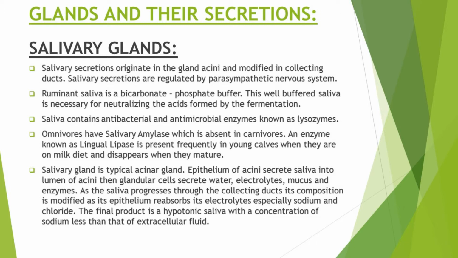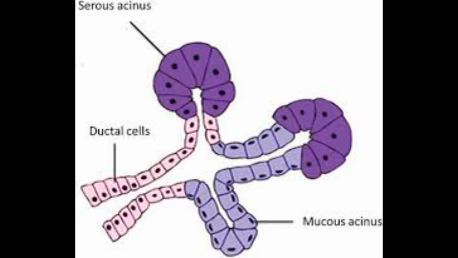Another enzyme, known as lingual lipase, is present only in young calves when they are on a milk diet, and it disappears when they become mature. This lingual lipase is secreted from the serous glands present in the tongue, and it functions in the breakdown of triglycerides into fatty acids and glycerides. This breakdown occurs in the stomach and is catalyzed by lingual lipase. So we can say that lingual lipase contributes to the hydrolysis of dietary fats in the stomach of mammals.